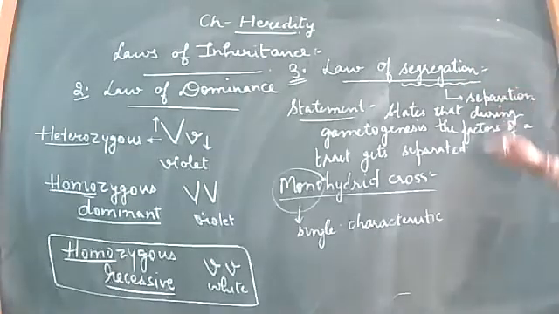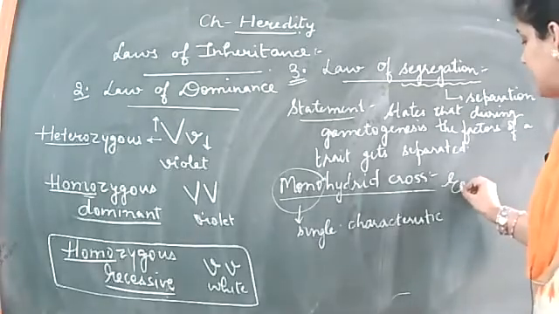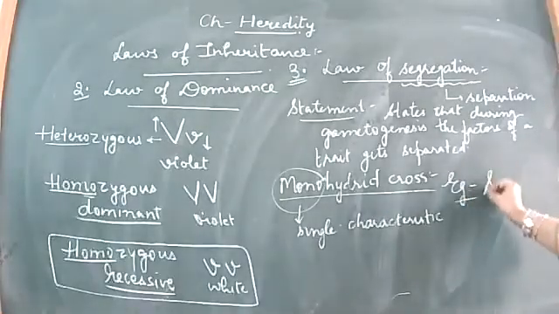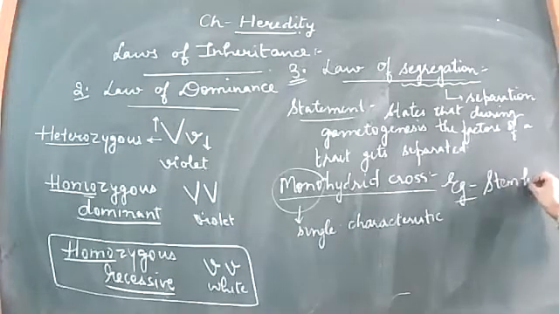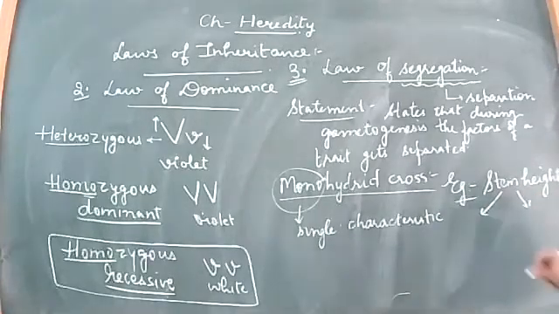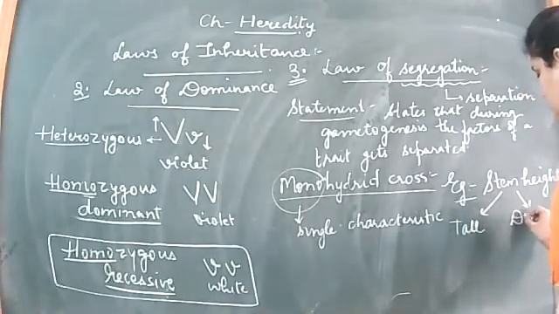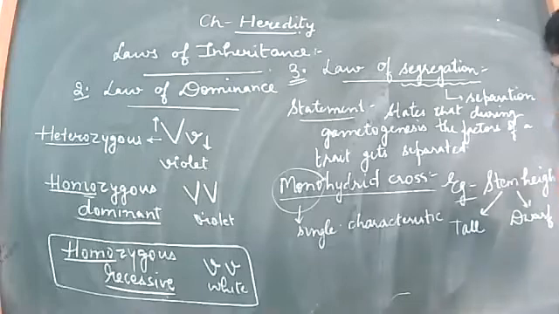For example, we can construct a cross for this law of segregation. The example I'm taking here is that of stem height. From that table, you can see that the stem height can be either tall as dominant or dwarf as recessive, right?